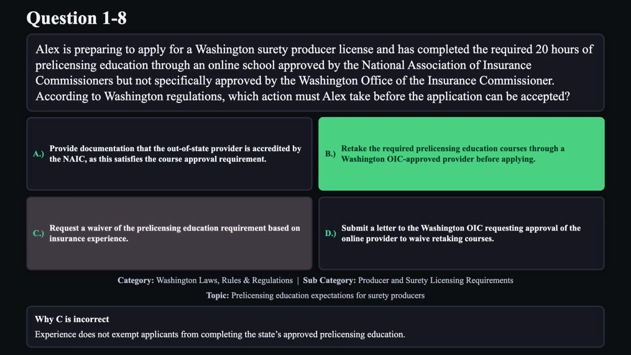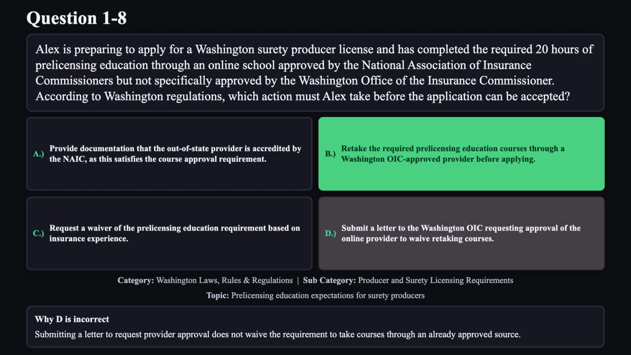Reason C is not correct. Experience does not exempt applicants from completing the state's approved pre-licensing education. Reason D is not correct. Submitting a letter to request provider approval does not waive the requirement to take courses through an already approved source.